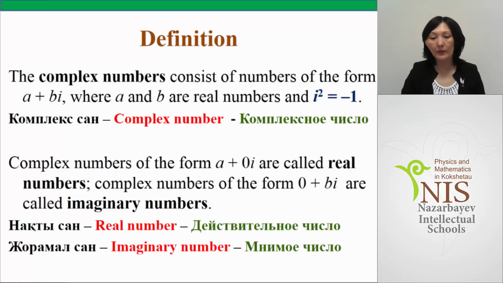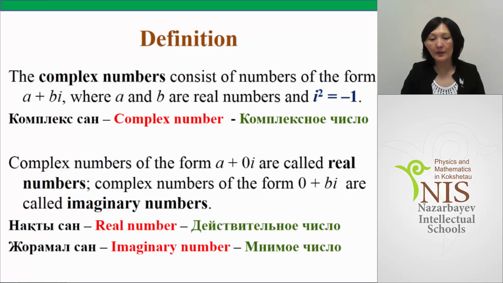Complex numbers of the form a plus 0 multiplied by i are called real numbers. There is no imaginary part. And complex numbers of the form 0 plus bi are called imaginary numbers, because there is no real part.